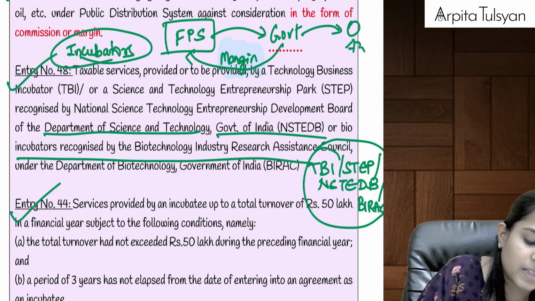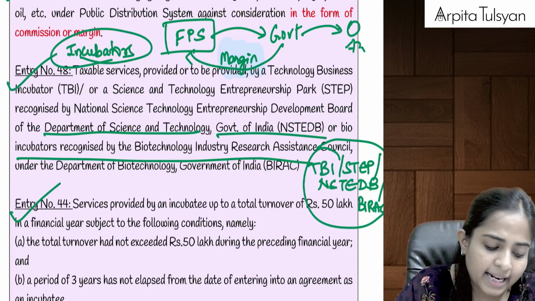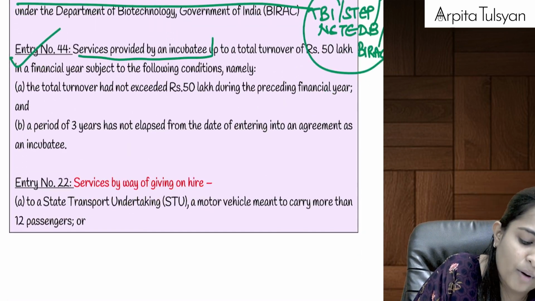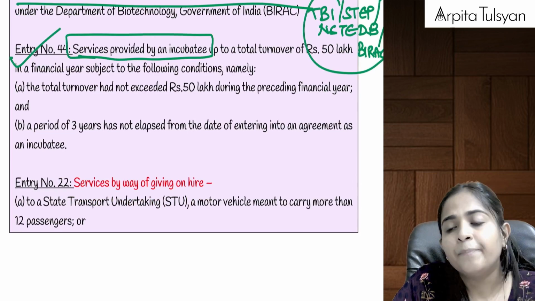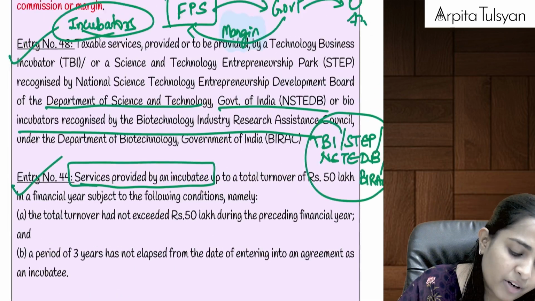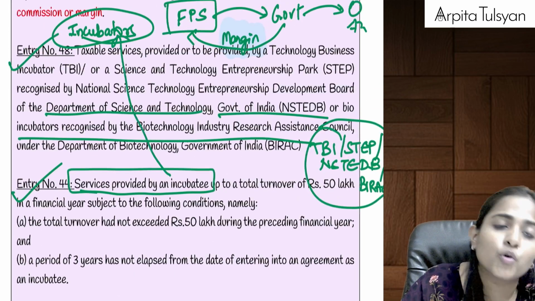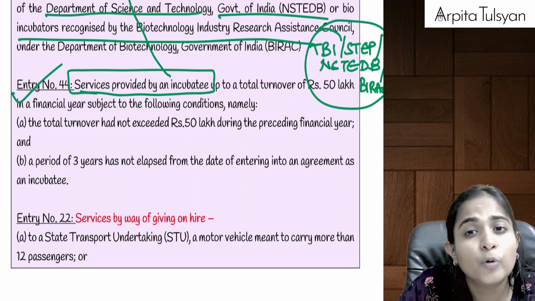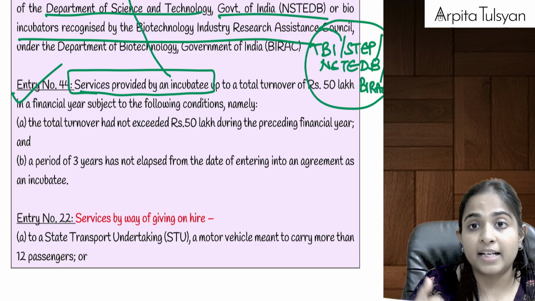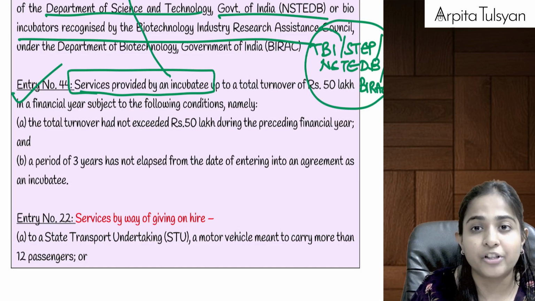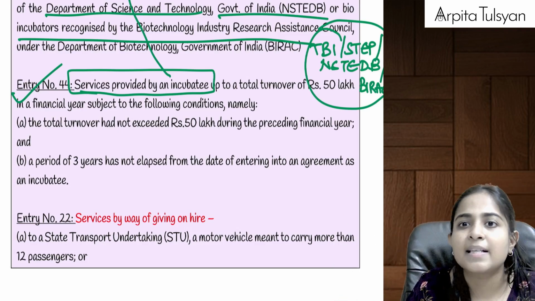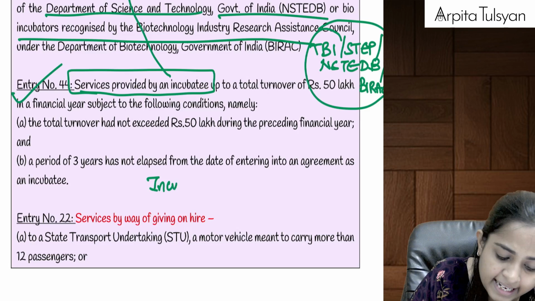Any services provided by incubators will be totally exempted from GST. And next they are telling any services provided by incubatee. Incubatee is someone who is registered with the incubators, who is taking help from the incubators. Incubatee is nothing but your new startup. If startups are taking efforts and trying to find out something new, and further they are helping some companies.